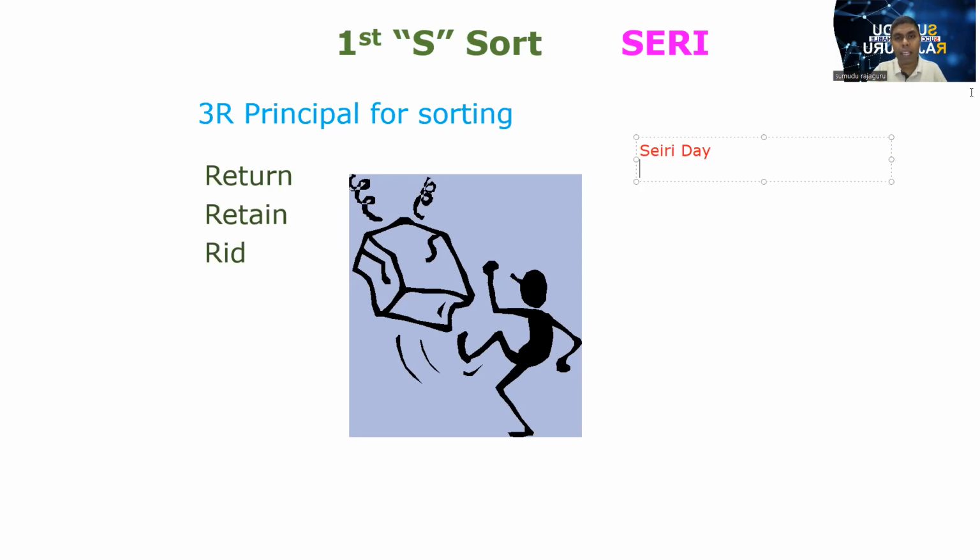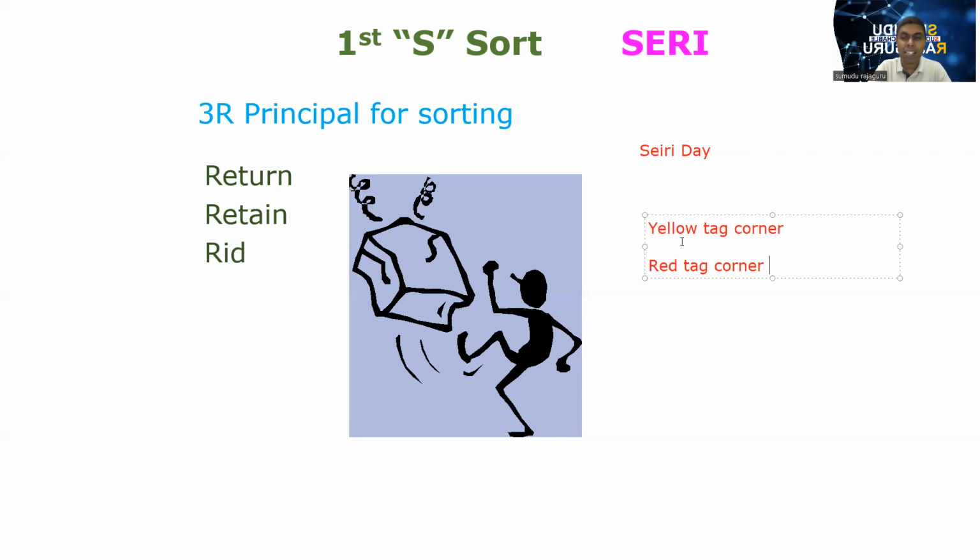After the Seiri day, we can arrange two corners in our organization: the yellow tag corner as well as the red tag corner. Whatever item we think may not be required today, but can be required in the future, we retain in the yellow tag corner. We usually give the responsibility for the yellow tag corner to the HR manager or maintenance manager.